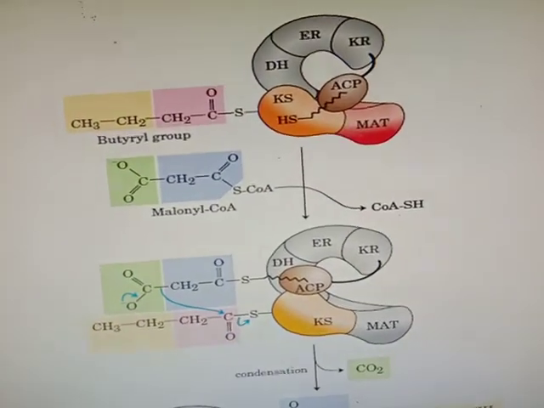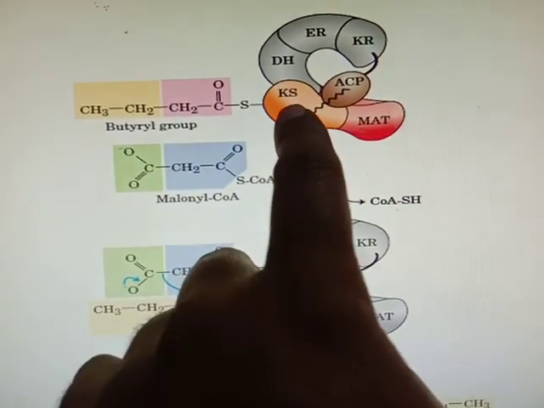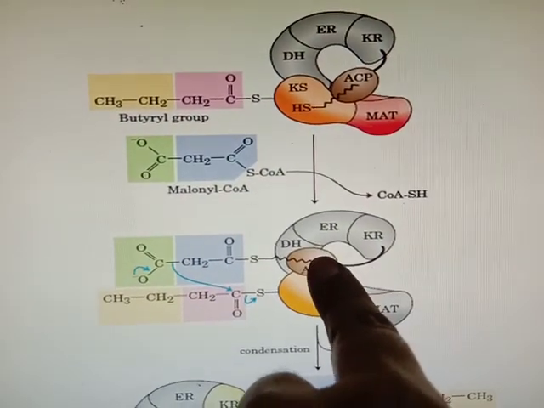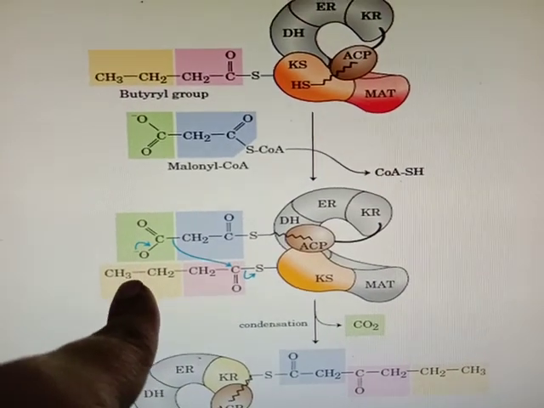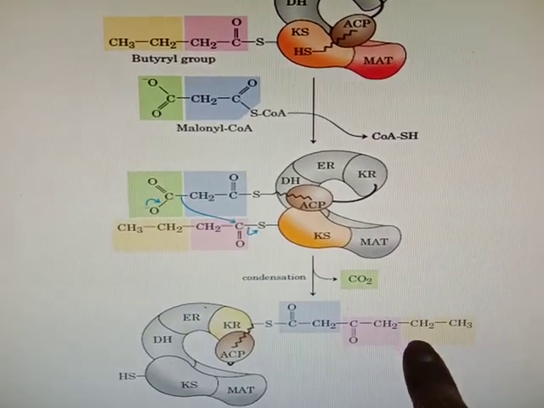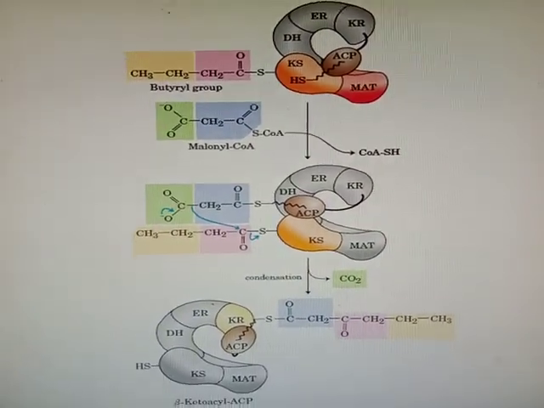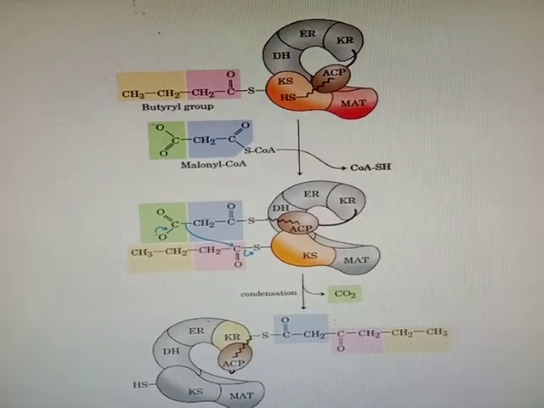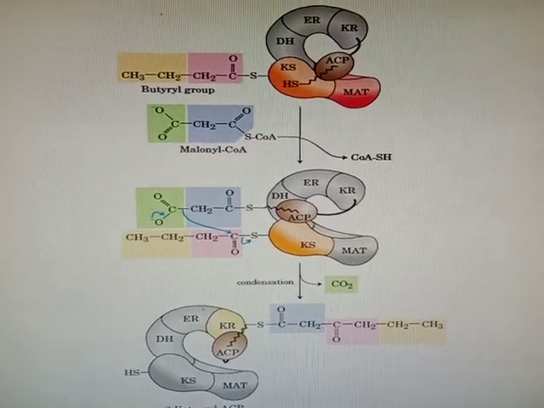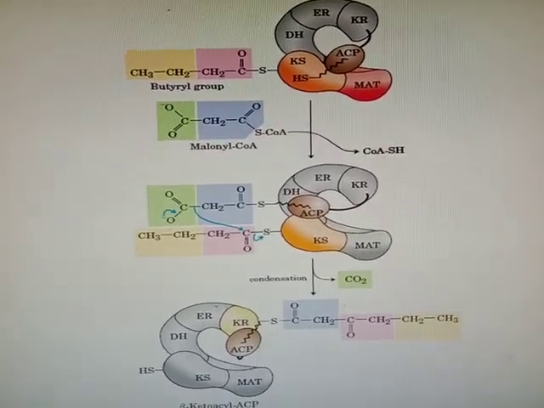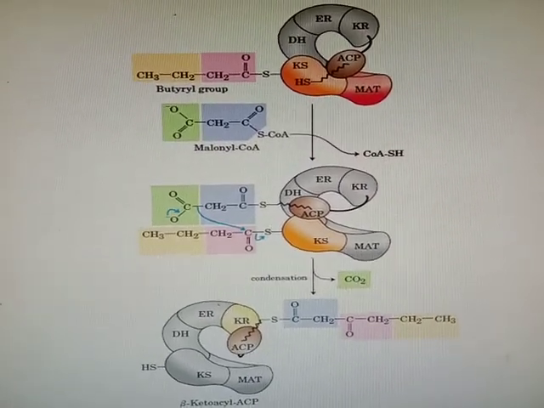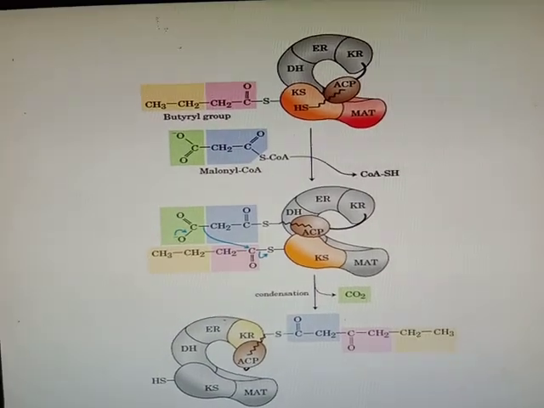Now see here, the butyryl group is linked to the KS group. The next malonyl coenzyme A will come and link to the ACP. Now this butyryl group will come and link to this malonyl coenzyme A. Again the series of reactions we discussed previously takes place to form a 6-carbon molecule. That 6-carbon molecule again will transfer from ACP to the KS group, and again the next malonyl coenzyme A will come and link to the ACP. Likewise it will continue until the desired fatty acid is synthesized.